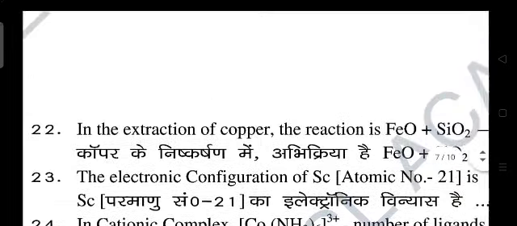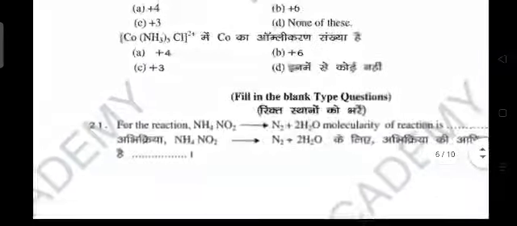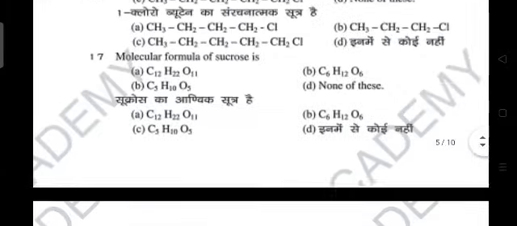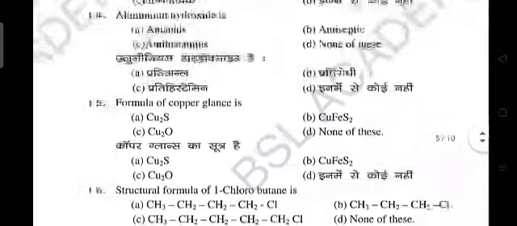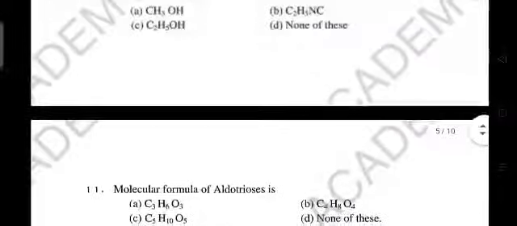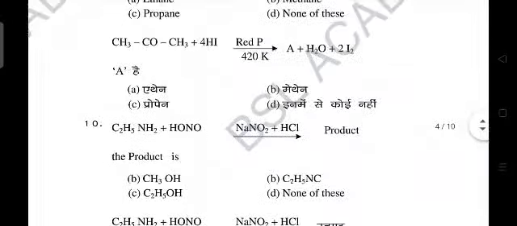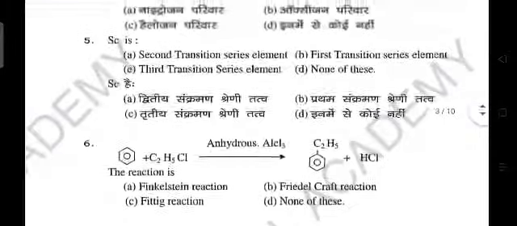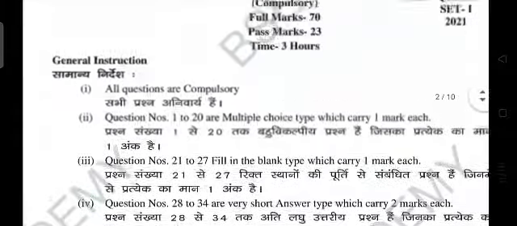So these were your objective questions of chemistry model paper of 2021 JAC board class 12th. So this is it.